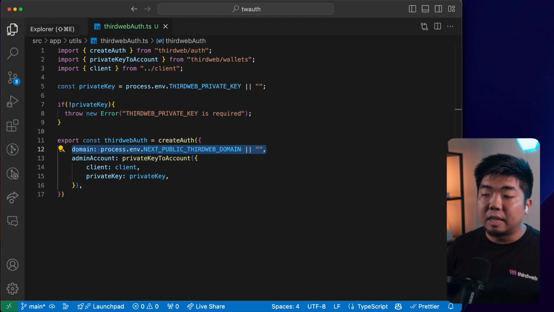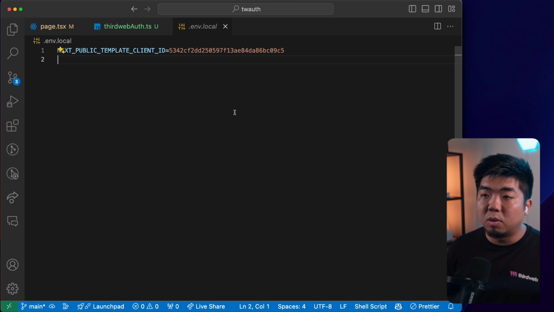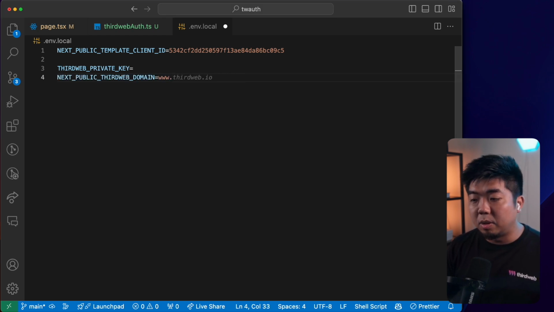So let's set up these environment variables here. So we're going to come back to our .env.local, and we're going to store our thirdweb private key, as well as our next public thirdweb domain. So our domain can be www.